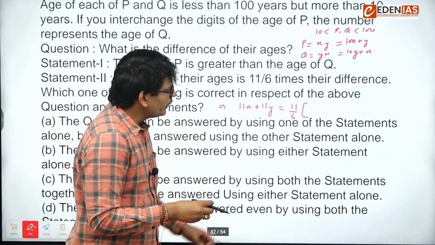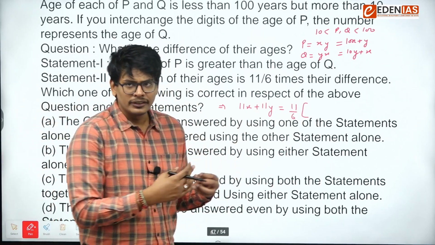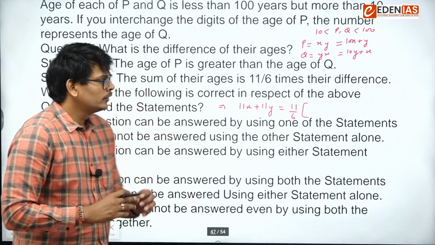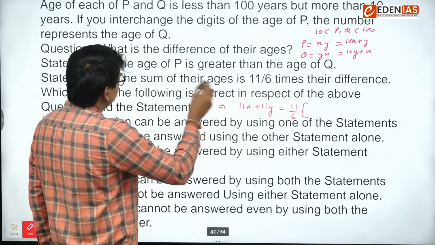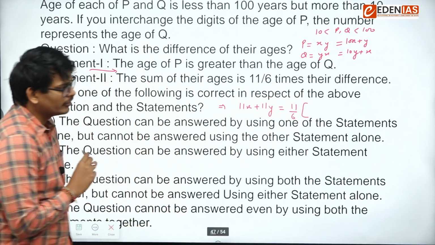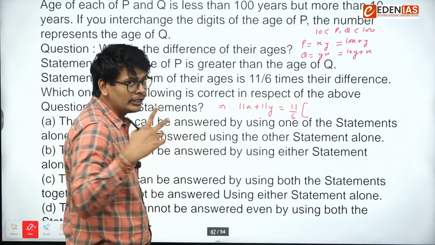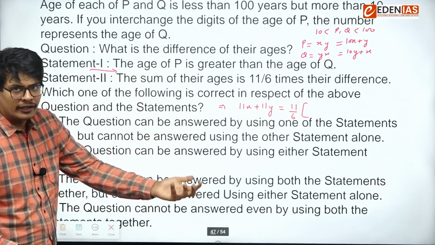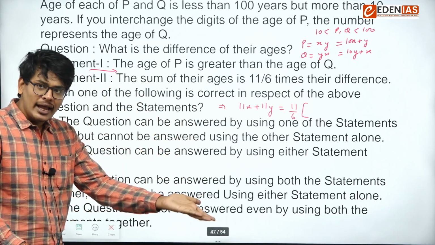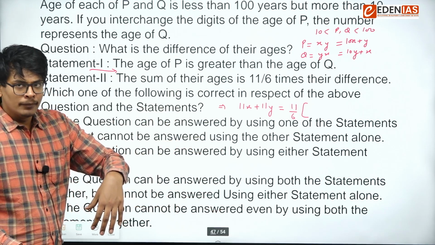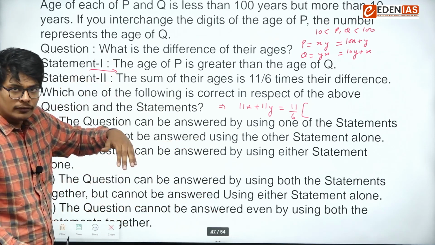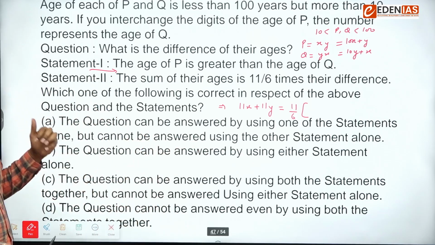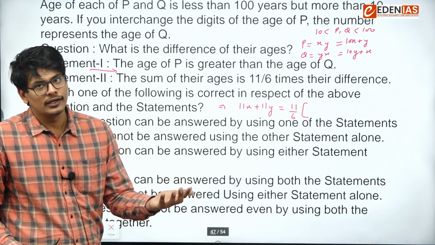Let's say P is greater than Q because I'm taking the difference. So either P is greater than Q or Q is greater than P. I'm assuming P is greater than Q because statement 1 is already given to us, and I'm taking the help of that also because we are getting two cases. From statement second alone, we are not getting a unique answer because P can be greater than Q, or Q can be greater than P. If we get a unique answer by combining these two, the answer will be C. Even if we do not get the answer, we can say answer is D.